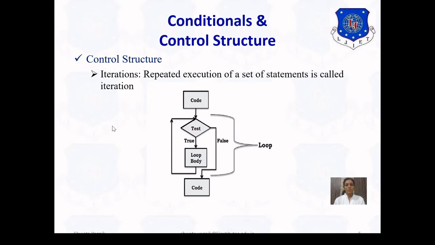Next is control structure. So control structure is similar to the conditional statements, that it also begins with the test. If the test expression evaluates to true, the loop body will get executed and control goes back to the test condition, this loop will be formed until the test condition is false, and as soon as the test evaluated into false, the code which is written after the loop body will get executed.